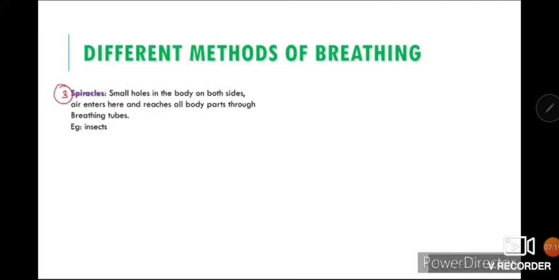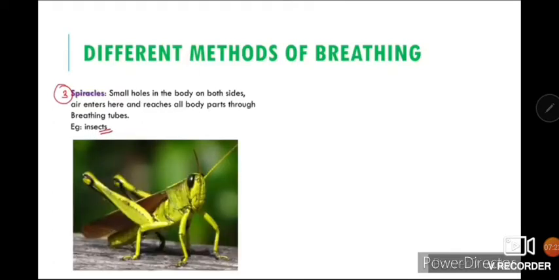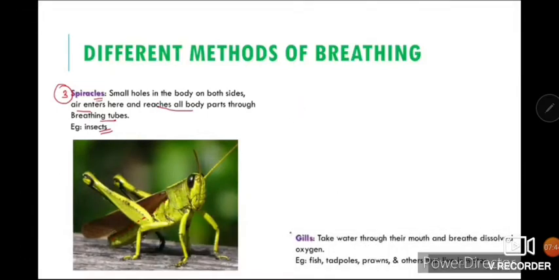When a frog is outside water, it breathes through lungs. Third one is spiracles, small air holes on either side of the body of insects like grasshoppers and cockroaches. That is known as a spiracle. They breathe through these air holes, and you can easily see these red dots which I have drawn. These are the spiracles which help them in breathing.